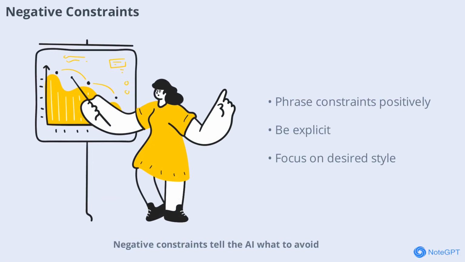Negative constraints tell the AI what to avoid, but it's best to phrase them positively. For example, instead of saying "don't use jargon," say "write in plain English using simple sentences." This approach is clearer and more likely to get the results you want. Always be explicit about what should be left out, but focus on what you do want for best results.